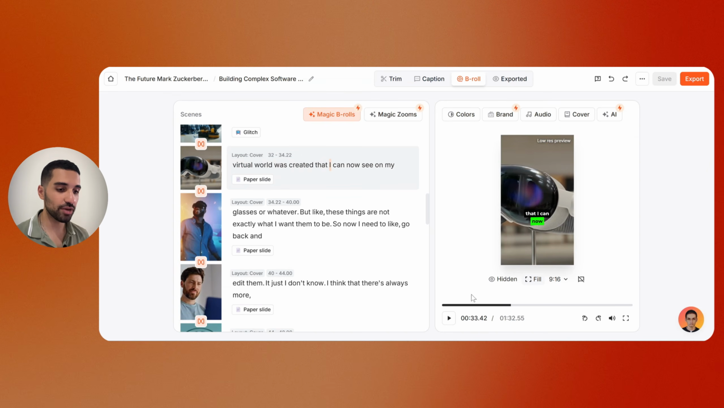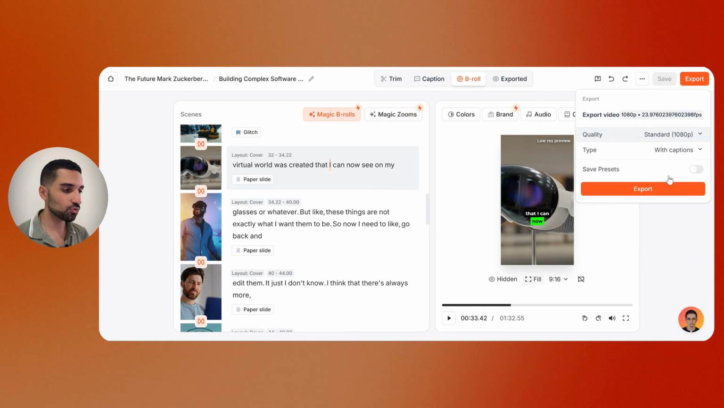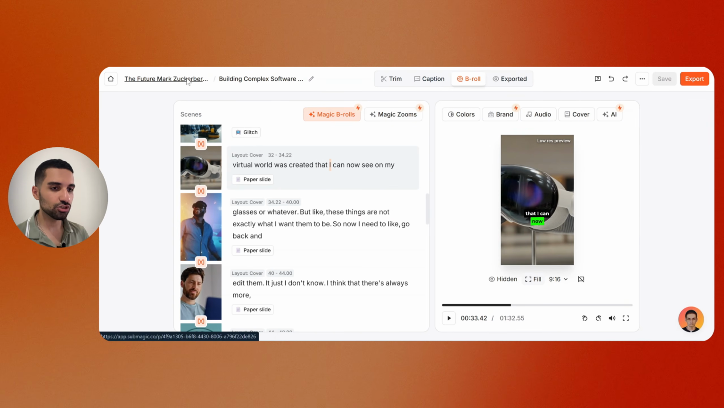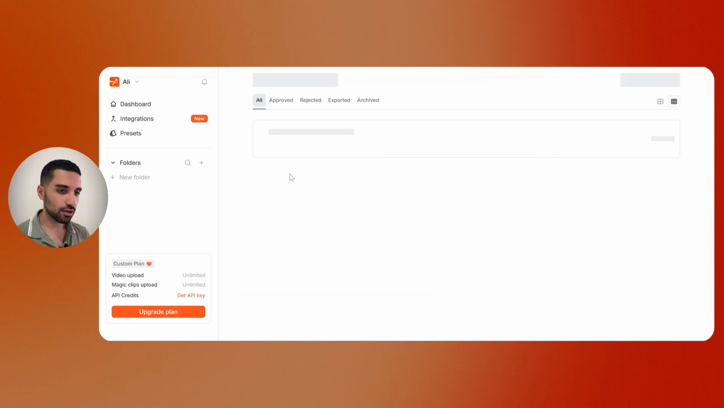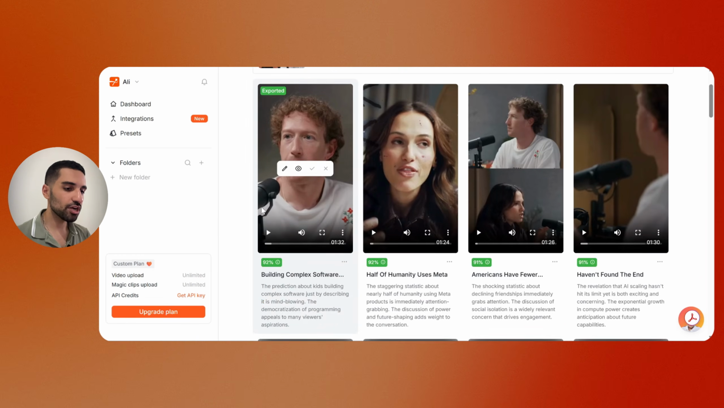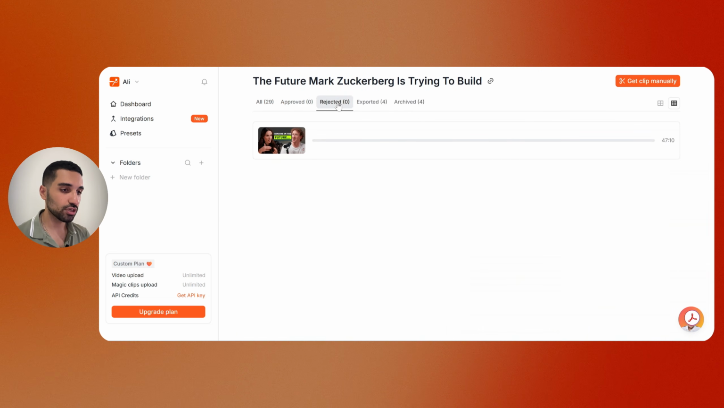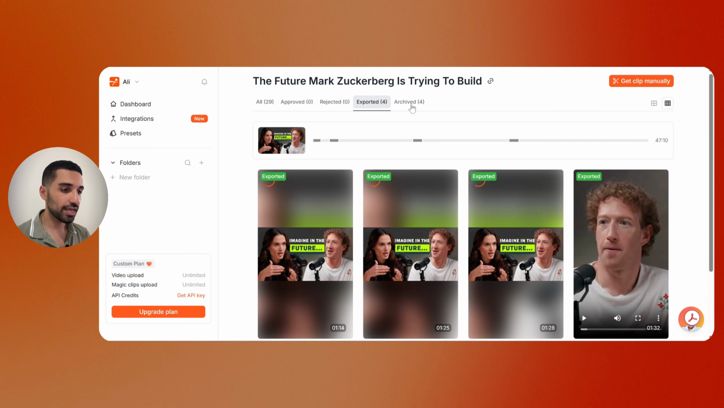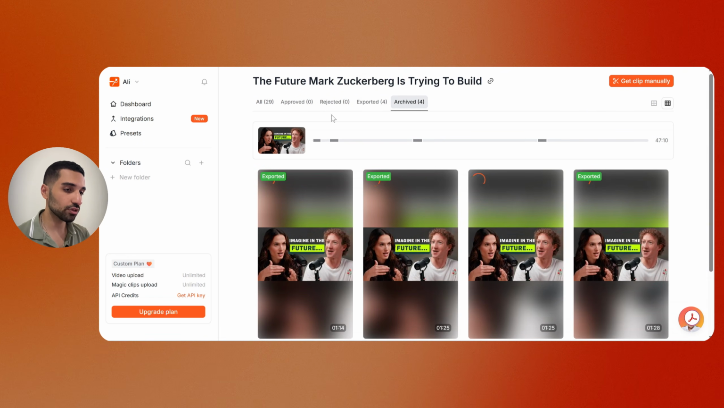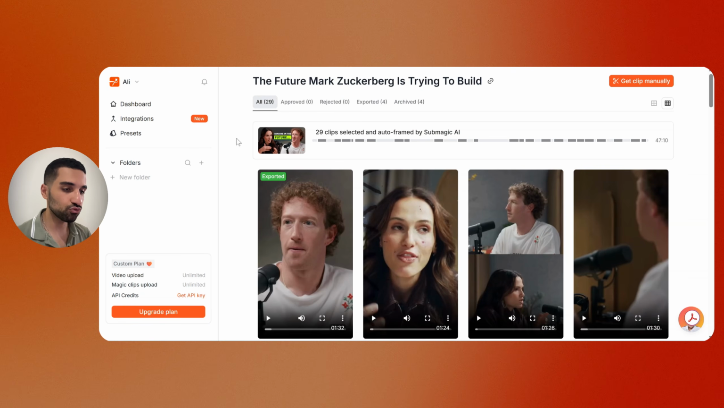That was the paper slide effect. Yeah, this is very cool, guys. And from here, I can just click export and export this video. So let's just go back again to our magic clips here. From here, you can approve some videos, you can reject some videos, you can export, and you can archive. As you can see, I have 0 approved, 0 rejected, but exported 4, and also I archived 4 of these videos. But totally, we have 29 videos.